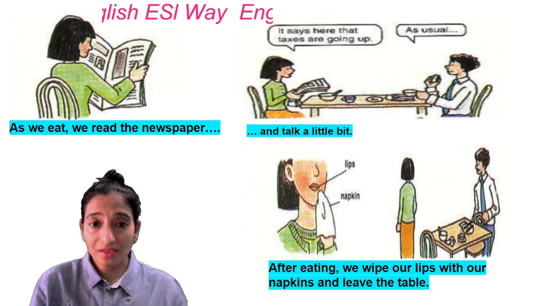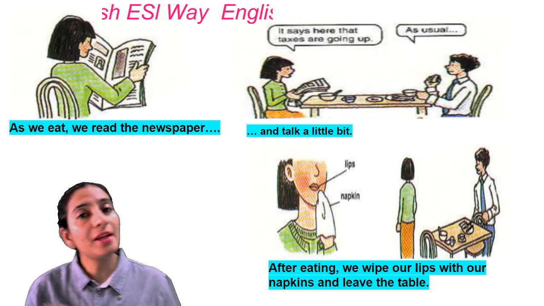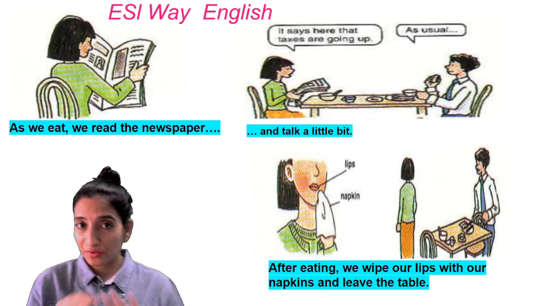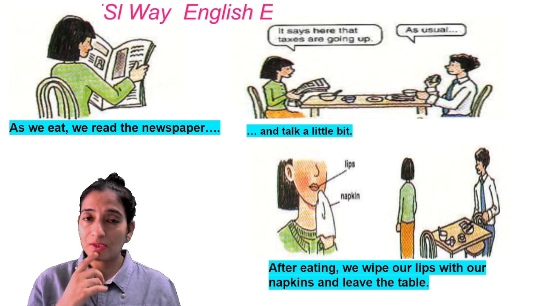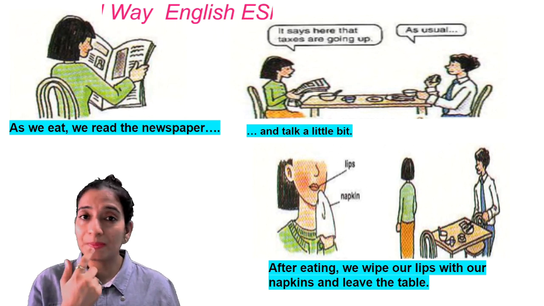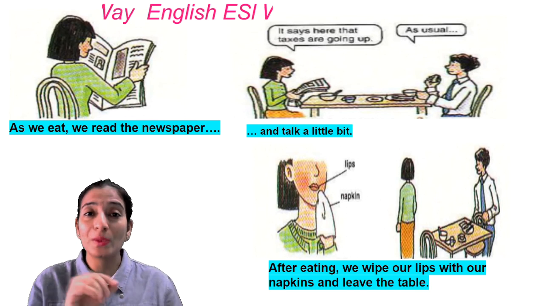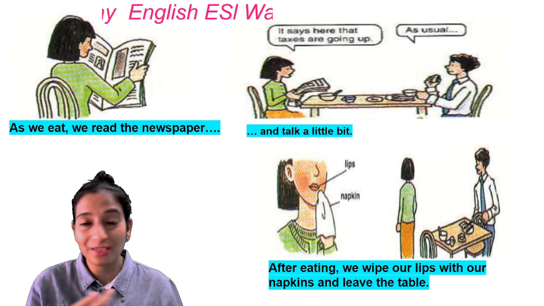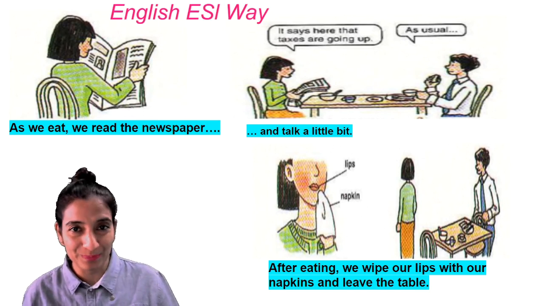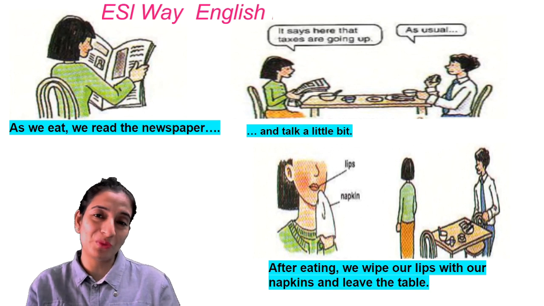And as we eat, we read the newspaper and talk a little bit. And after eating, the first thing we do is we wipe our lips. Don't wipe your face with that tissue. Just wipe your lips and then we leave the table. So this is how I eat the breakfast.